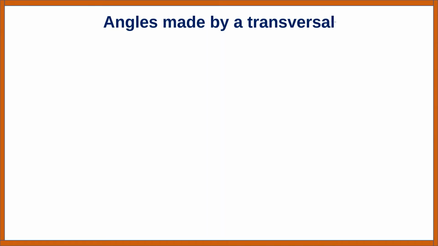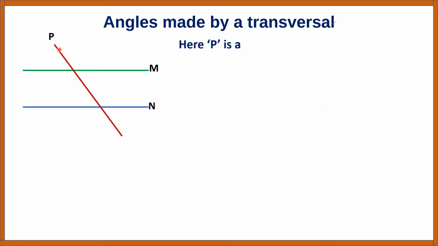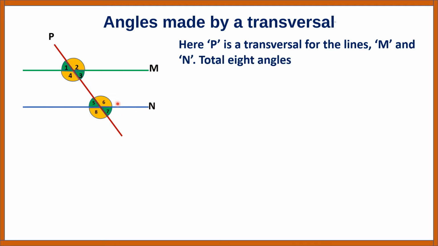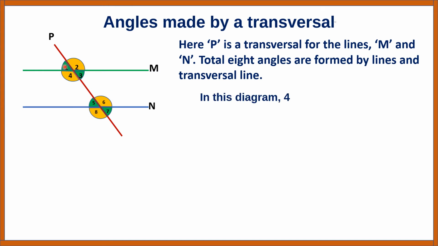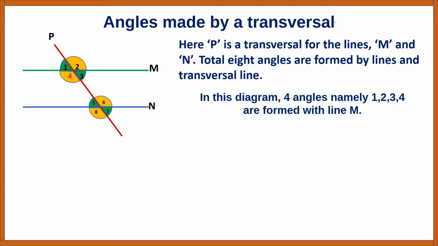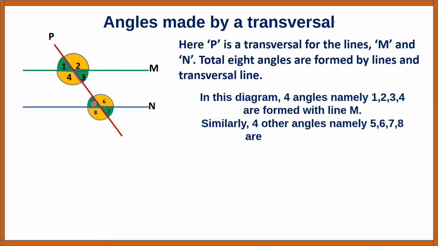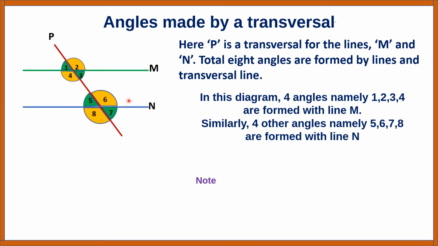Angles made by a transversal. Here, P is a transversal for the lines M and N. A total of 8 angles are formed by the lines and the transversal. In this diagram, 4 angles, namely 1, 2, 3, 4, are formed with line M. Similarly, 4 other angles, namely 5, 6, 7, 8, are formed with line N.